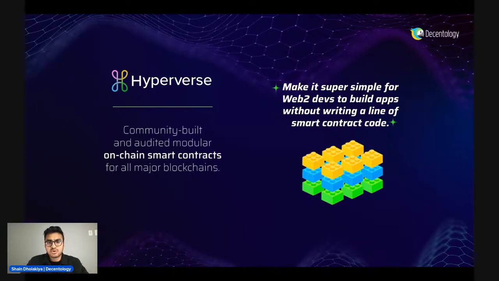But that smart contract requires you to know the specific programming language, depending on what chain you are on, like Solidity, Cadence, Rust, and so on. It also requires a set of different experience and skills that are different than Web2 developers, just because of the mental process of going about building a smart contract versus building an actual Web2 application. So we want Web2 developers to build with the tools that they're already familiar with, which is JavaScript, and have it so that you do not have to write a single line of smart contract code.